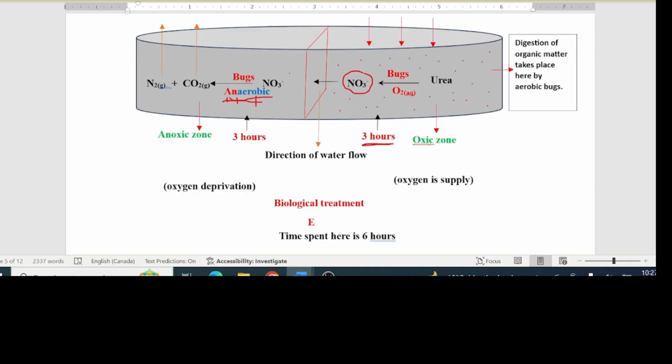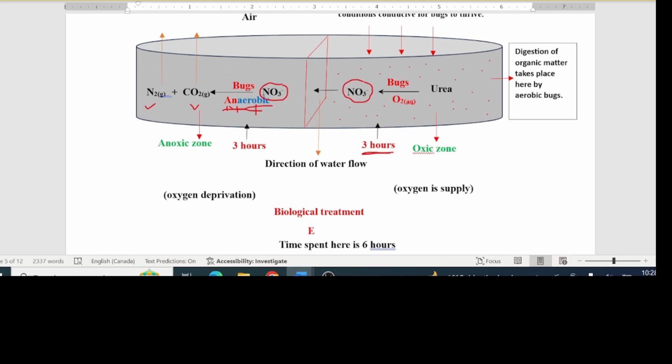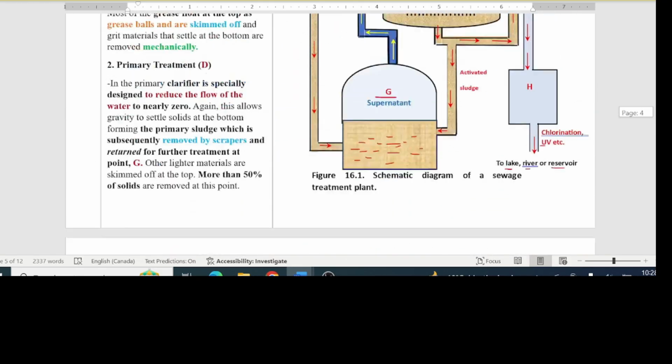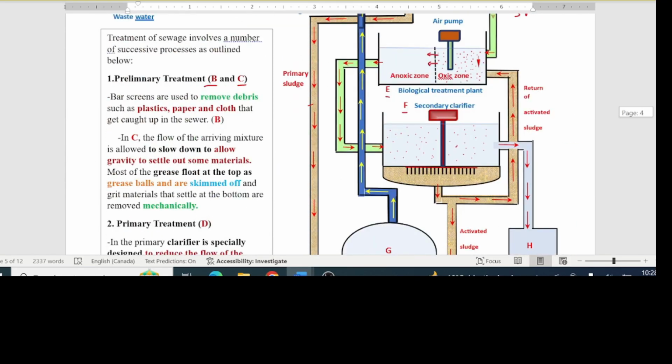So one of the main objectives of the anoxic zone is the decomposition of the nitrate ions. The figure here shows how the nitrate-laden water moves from the oxic zone to the anoxic zone, where the decomposition process takes place for the next 3 hours. We shall now return to the main treatment plant.